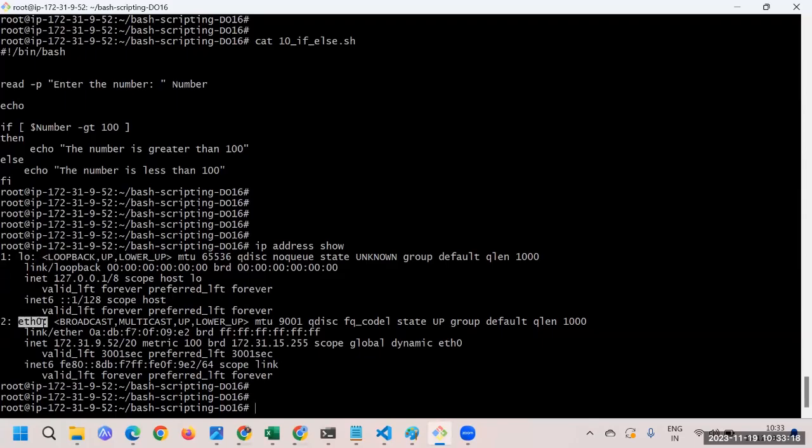Now maybe if you're working on network devices, or when you are working on an on-premises network, in that case it may happen that you have multiple network interfaces. Here we have eth0, and you will have eth1, eth2, eth3, like that you will have multiple interfaces. Those are the number of ports you have. Not too many, maybe somewhere around four ports you may have for your network devices.